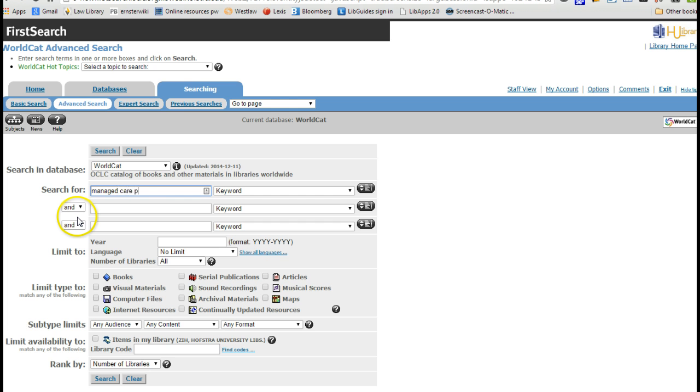Managed care plans liability. Notice I'm getting a little more specific. I'm not using the word law. I'm talking about liability because I'm searching a much larger database than the Hofstra catalog. Again, WorldCat is a catalog of books and other materials in libraries worldwide. So that's a lot of libraries. So there I have my keyword search.